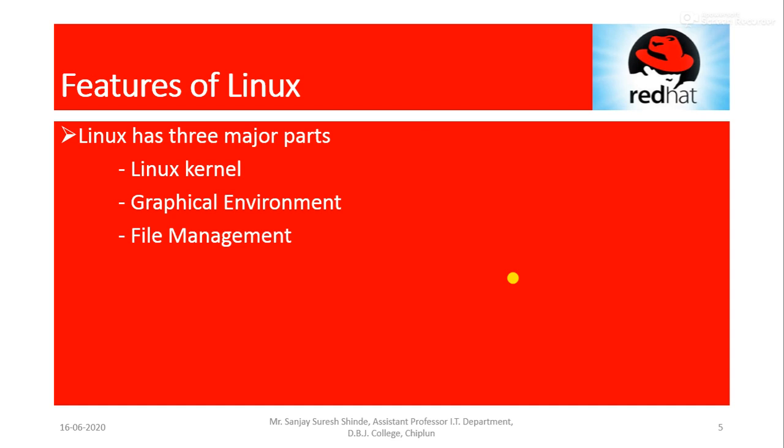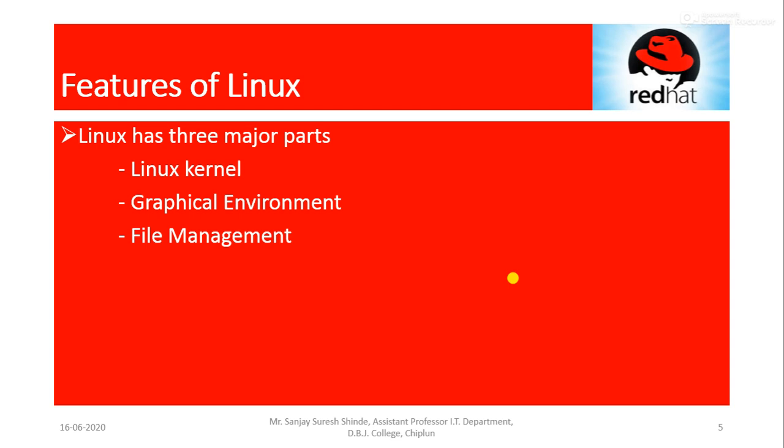Next, the features of Linux. Linux has three major parts: the Linux kernel, the graphical environment, and file management. So what is the Linux kernel? Normally the kernel is the major part, or the core, of any operating system, or we can say the heart of the operating system. The kernel acts as a mediator between the hardware and the software. It provides the interface between the hardware and software.